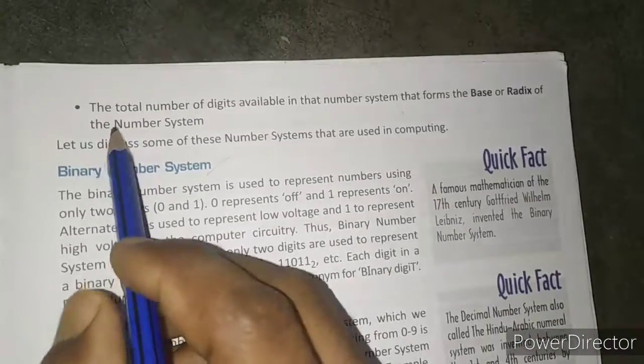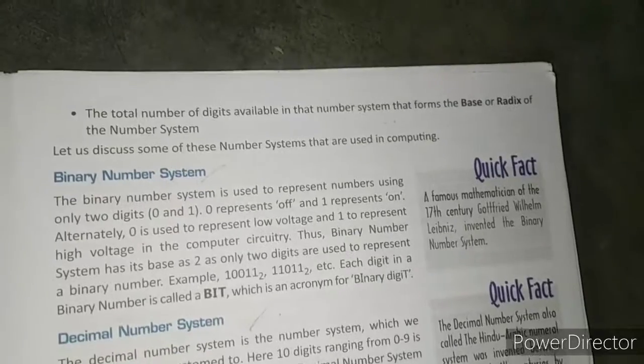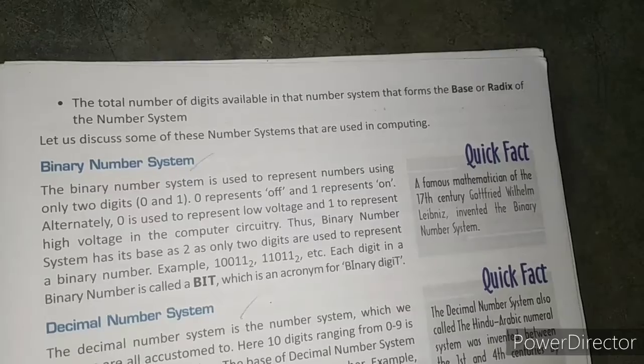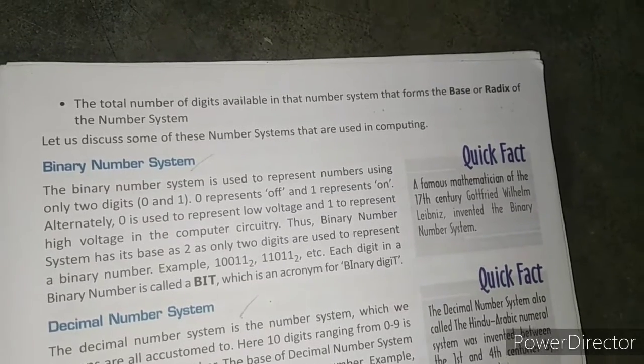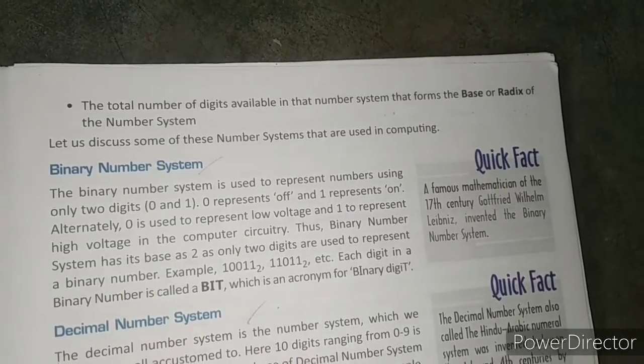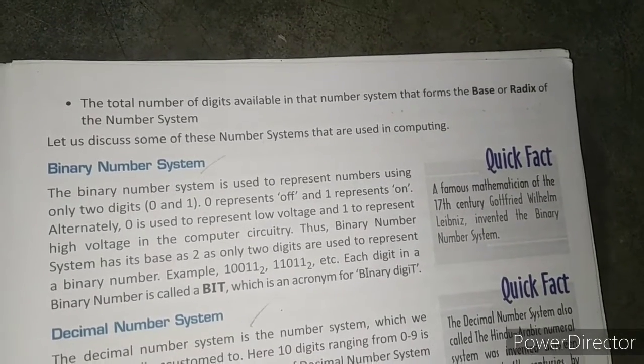One thing is very important here. In different types of number systems, different digits are used, and the number of these digits in a number system is known as the radix or base. Clear?